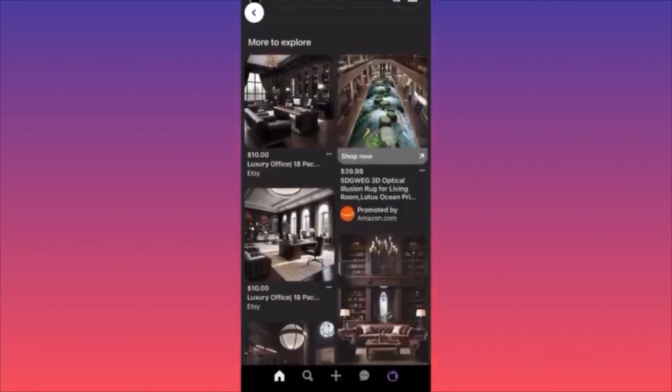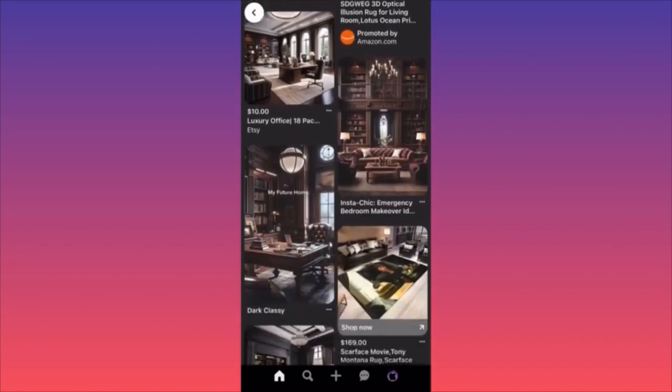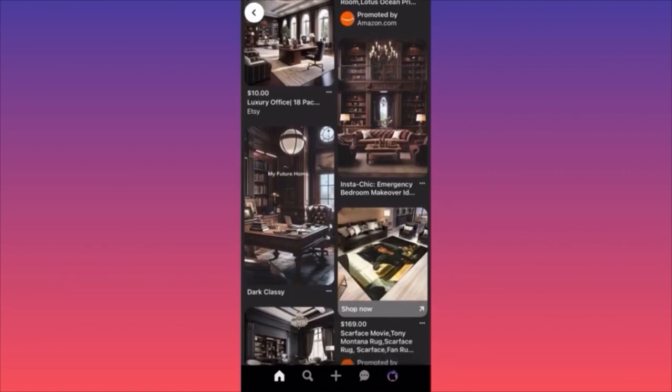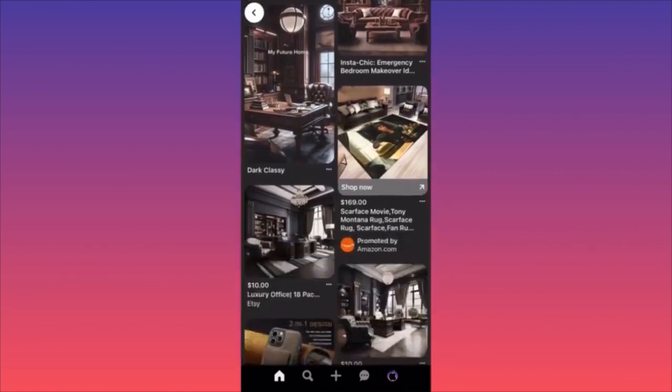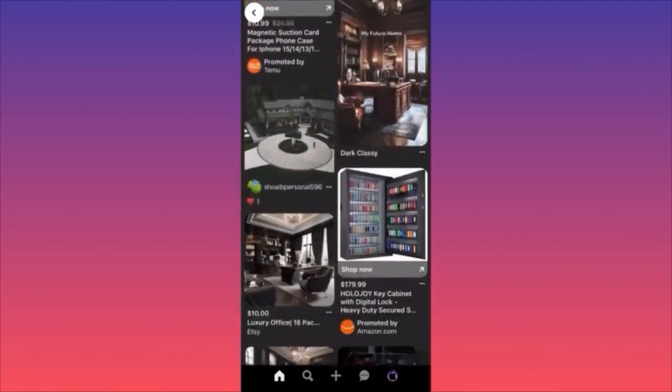Well, guess what? Look at this. All the Etsy sellers and original ones with their own website, as you can see over here, bedroom makeover ideas, right? And every other competitor is right over here, dark classy, right? You don't have to go on Etsy and look for your competitors to see what is working and what isn't. Because yes, you could see the orders, and you could see how many people are actually viewing the items, but you cannot identify which type of content is actually generating the most.